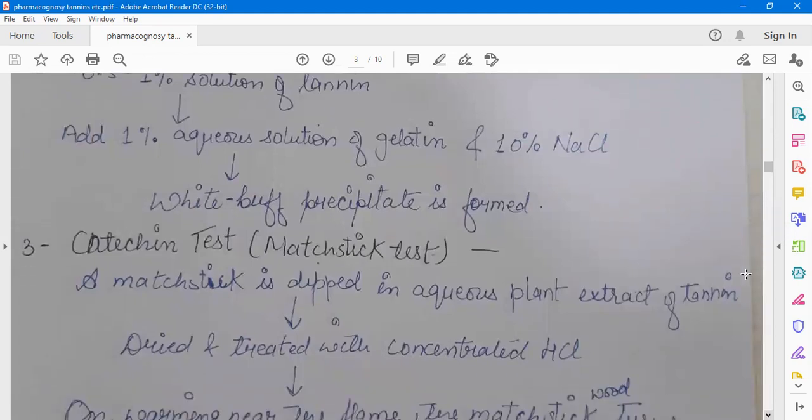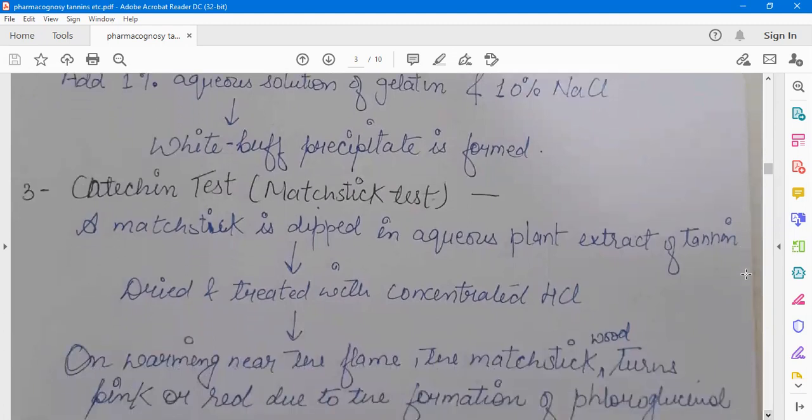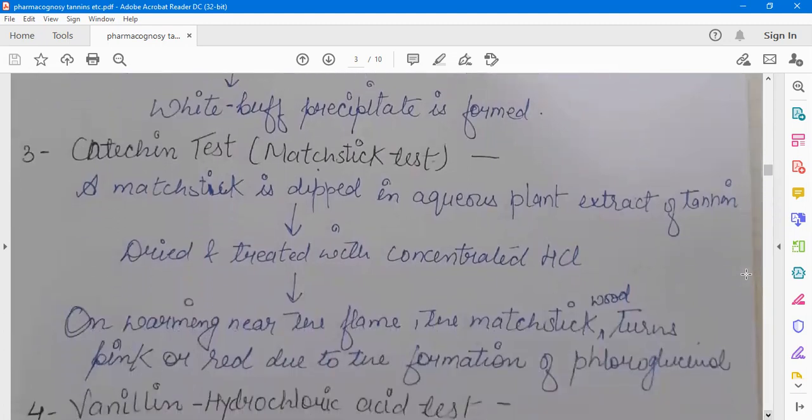Next test is Catechin test, which is also known as the matchstick test. A matchstick is dipped in aqueous plant extract of tannin, dried and treated with concentrated HCl. On warming near the flame, the matchstick wood turns pink or red due to the formation of phloroglucinol.